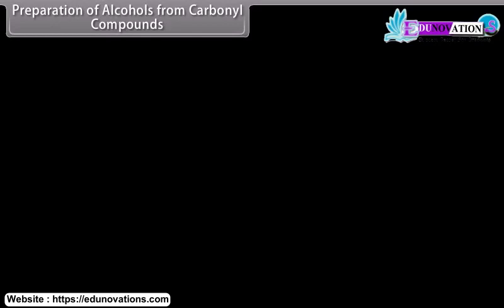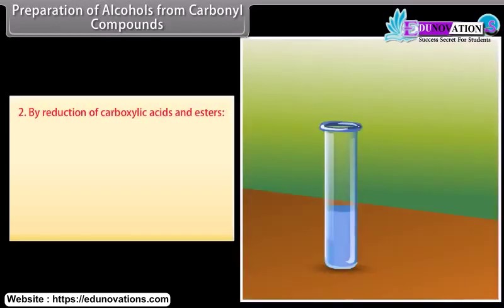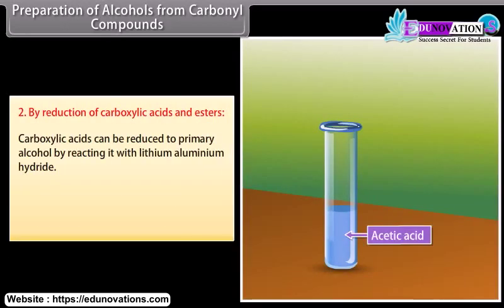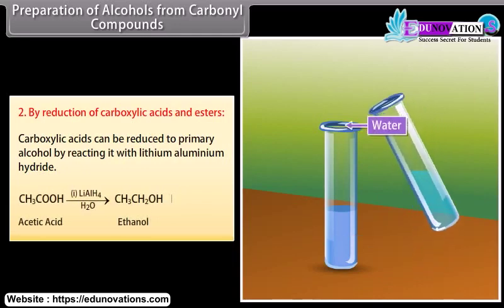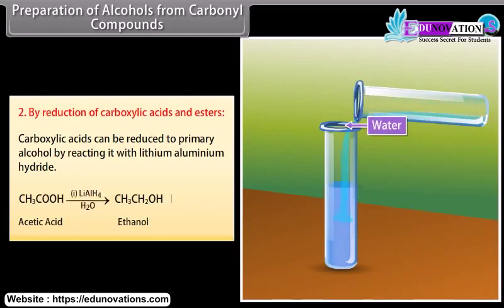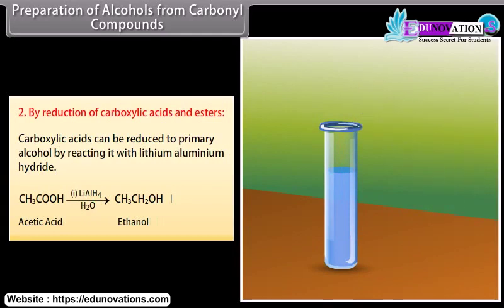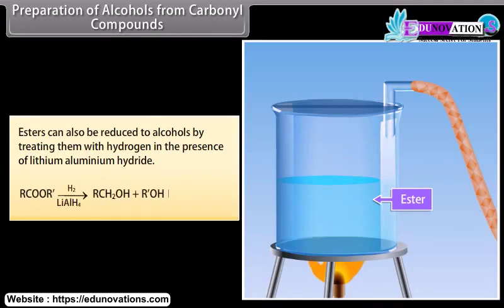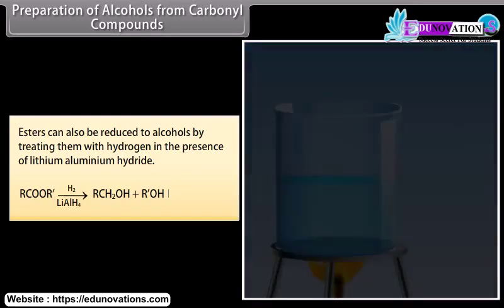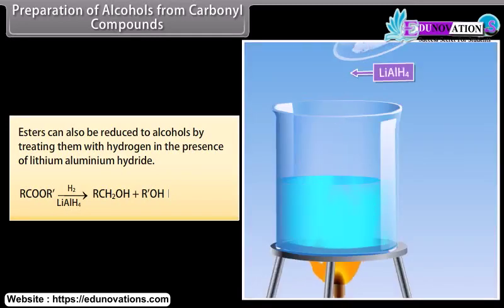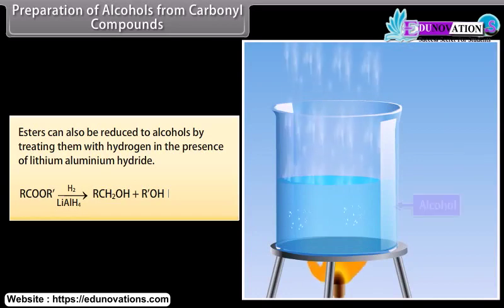From carbonyl compounds. By reduction of carboxylic acids and esters. Carboxylic acids can be reduced to primary alcohol by reacting them with lithium aluminium hydride. Acetic acid is treated with lithium aluminium hydride followed by water, which forms ethanol. Esters can also be reduced to alcohols by treating them with hydrogen in the presence of lithium aluminium hydride.